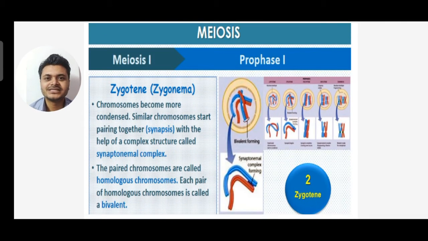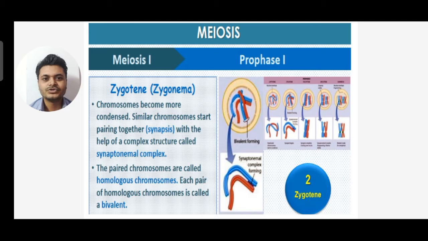Next, moving to the next stage, that is zygotene or zygonema. Here the chromosomes become more condensed and similar chromosomes start pairing together, that is, synapsis takes place with the help of a complex structure called the synaptonemal complex.